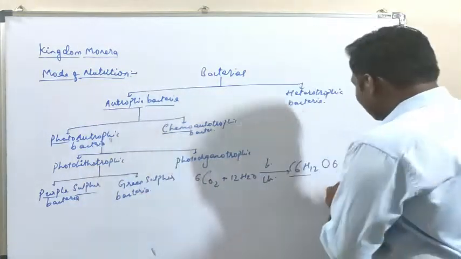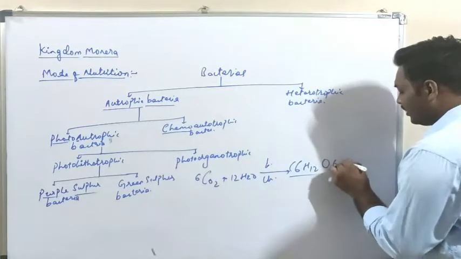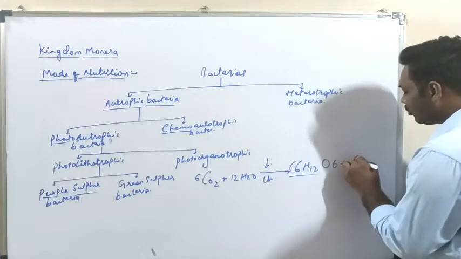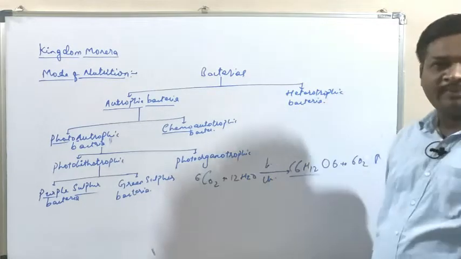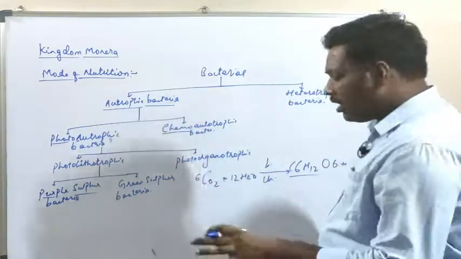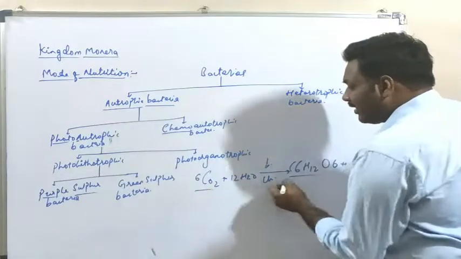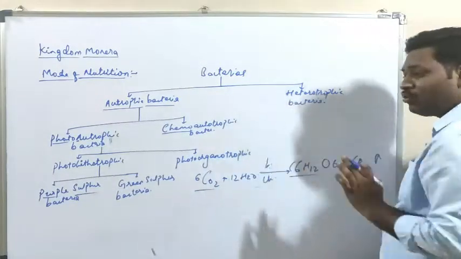There will be formation of 6 molecules of O2, and formation of energy as a byproduct. That is how the plant synthesizes its own food material.